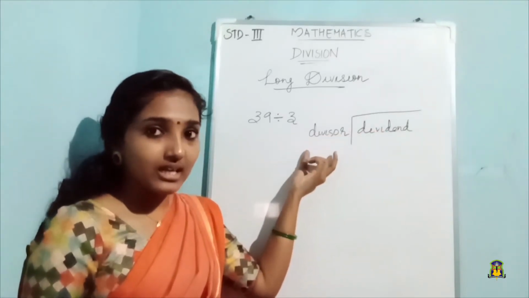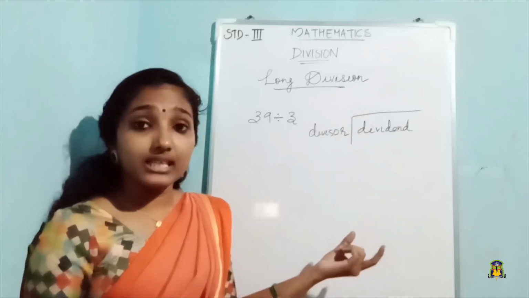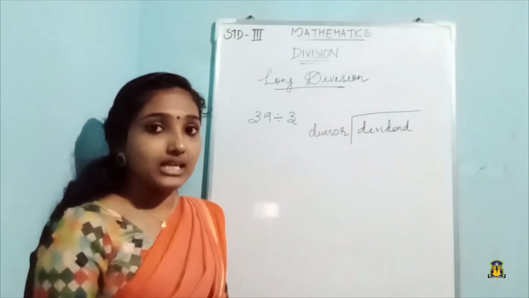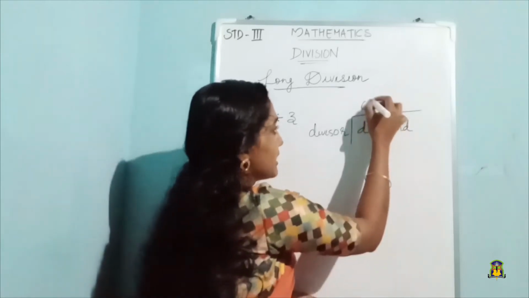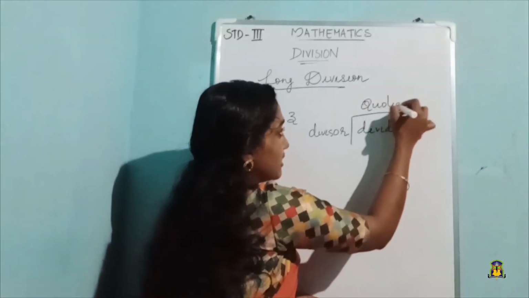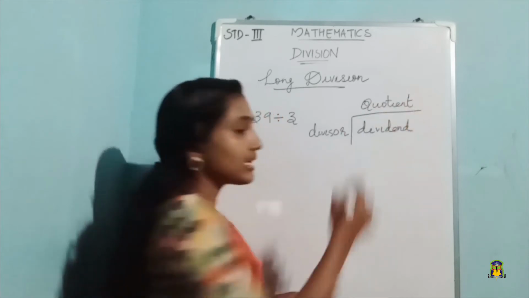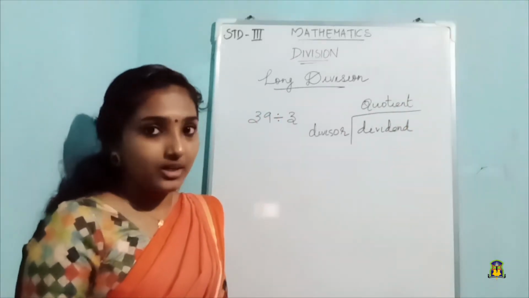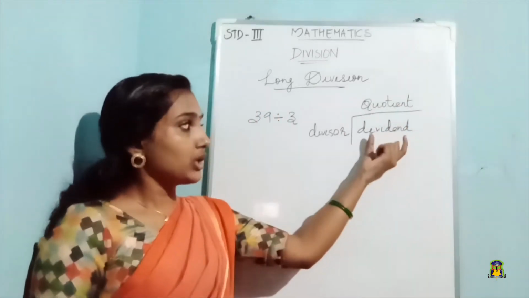And the answer that we get, where do we write it? On top of the dividend we write our answer, and the answer in division is called the quotient, right?